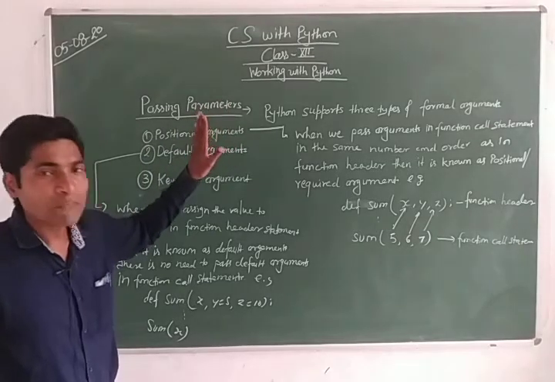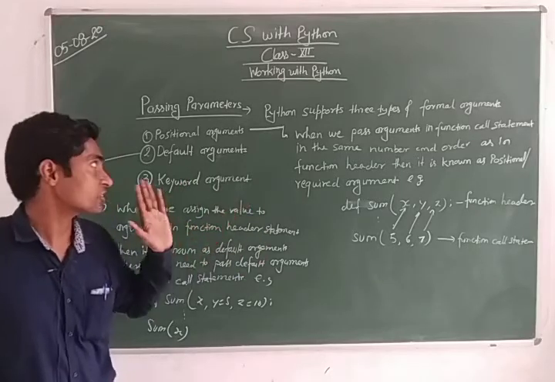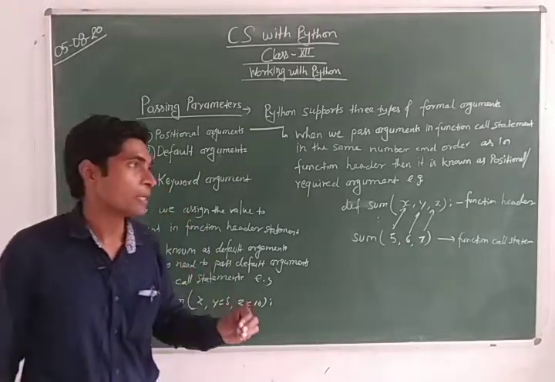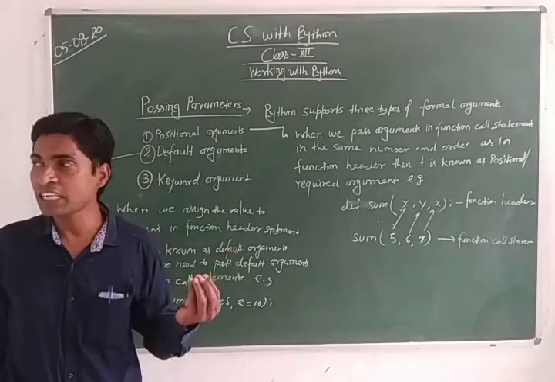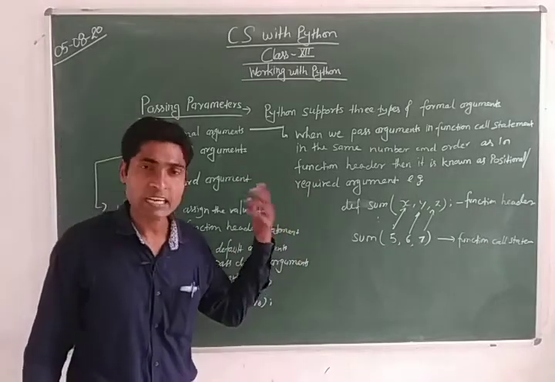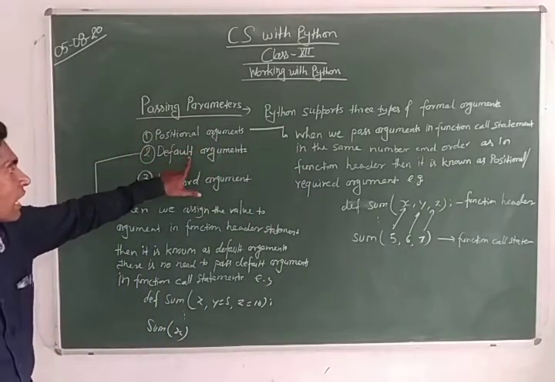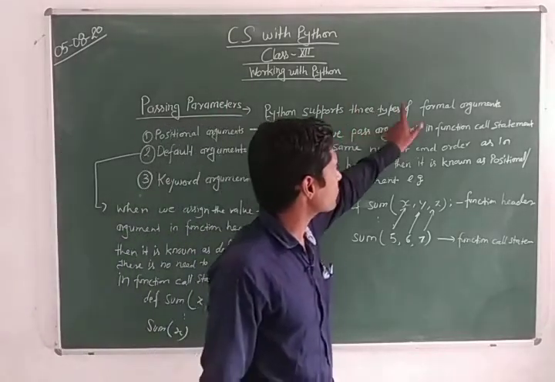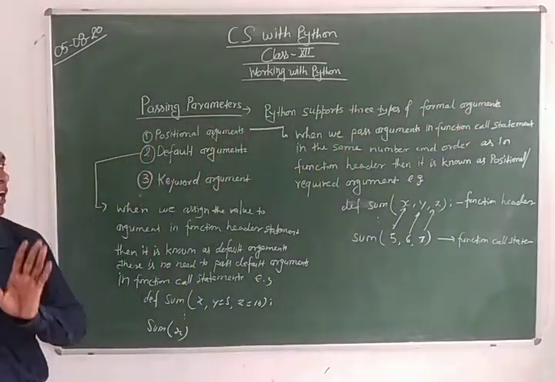How will we pass the arguments inside the function? In this case, Python has some provision. The Python programming language gives the programmer the facility to pass the arguments inside the function in different ways. What are these different ways? These different ways are positional arguments, default arguments, and keyword arguments. Python supports three types of formal argument while passing the argument in the function call statement.